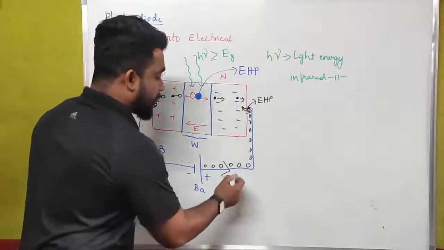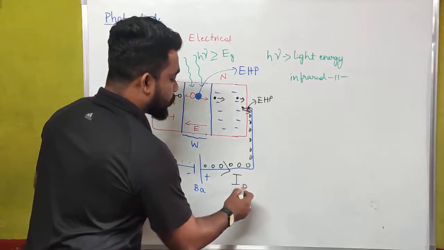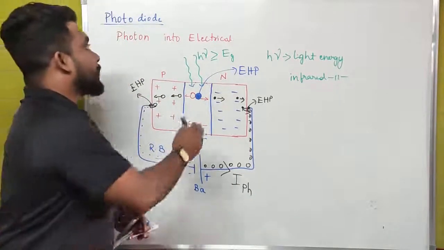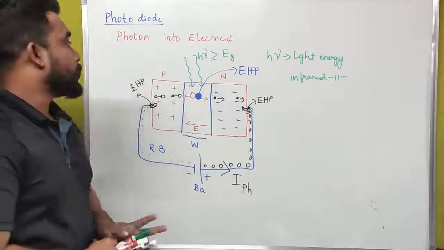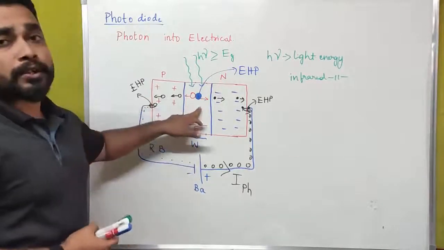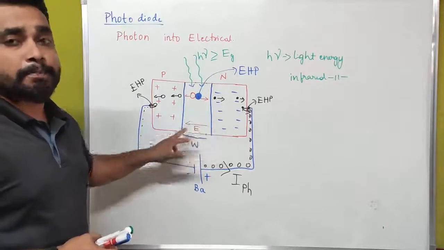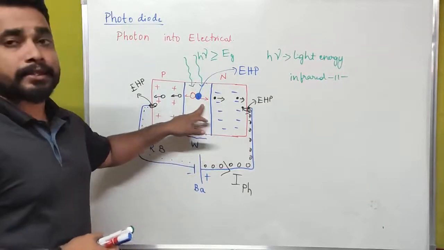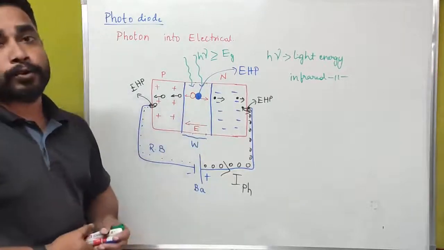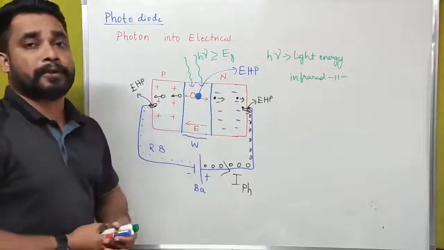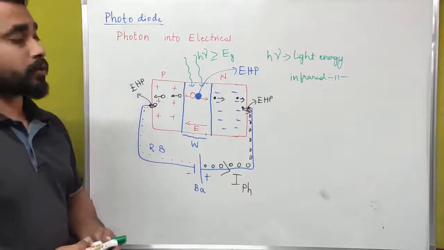And that current is called photocurrent. The current present in a photodiode due to diffused electrons or diffused holes inside a depletion layer, due to minority charge carriers, is known as photocurrent. Actually, this is all about the construction and working of a photodiode.